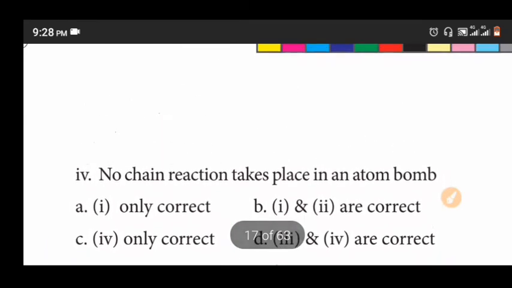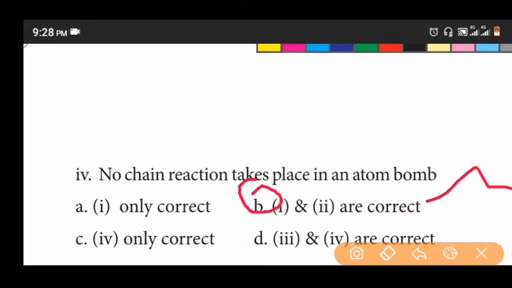Fourth option, no chain reaction take place in an atom bomb. A. First only correct. First and second are correct. Fourth only correct. Third and fourth are correct. The answer is first and second are correct.